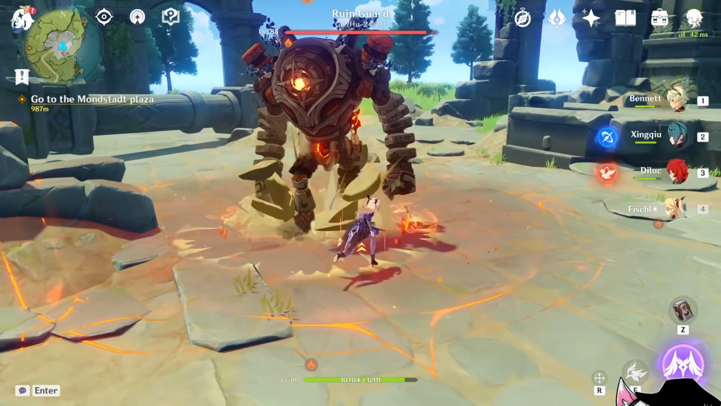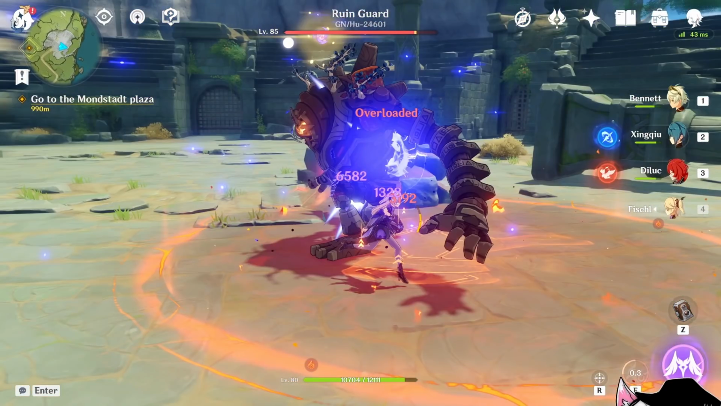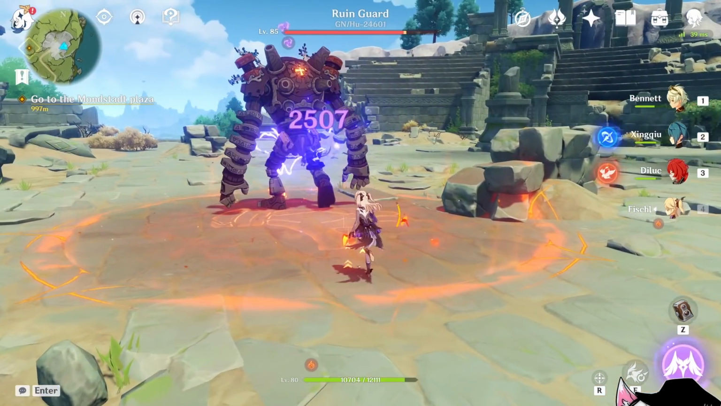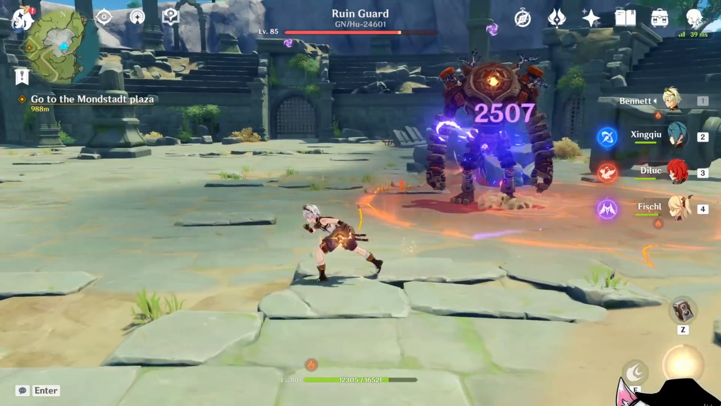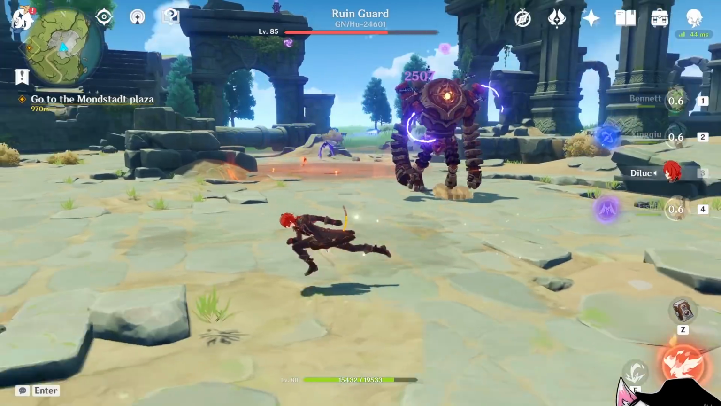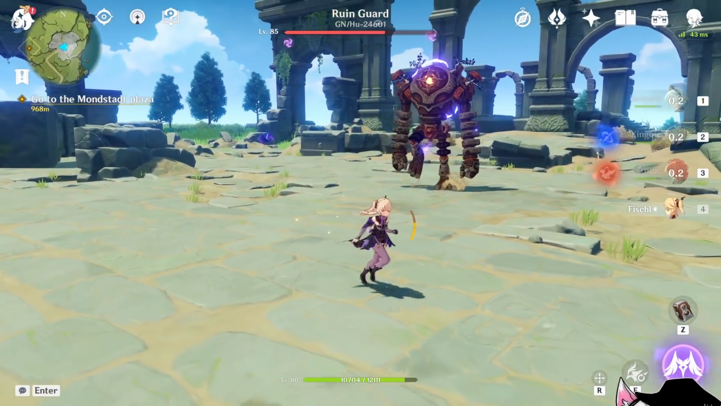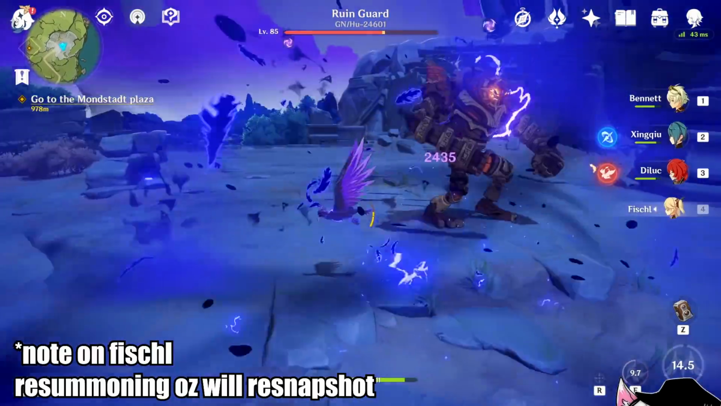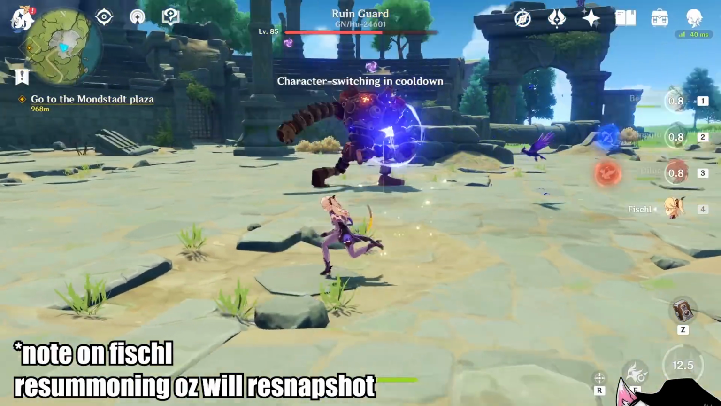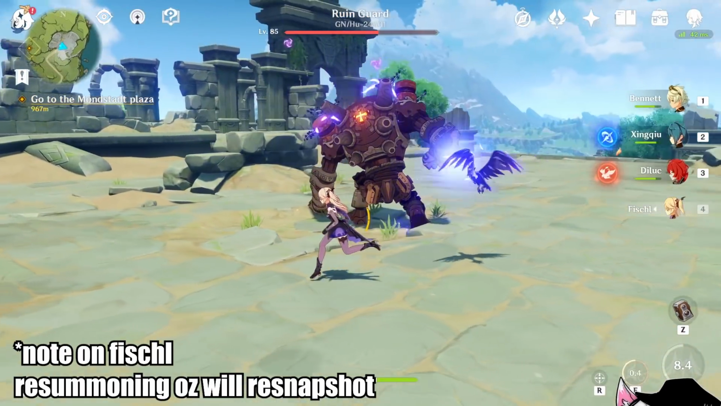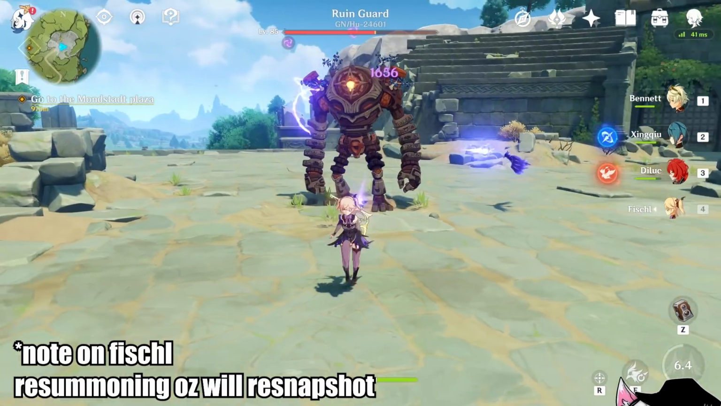Casting Bennett's buff first before I cast Oz's ability means that Fischl's stat is now higher at the time of casting. You can see that my Oz is now doing higher damage at 2500 per hit, and even if I walk out of Bennett's elemental burst or if I switch character, the damage is unaffected. Just to demonstrate again, here I recast Oz using my elemental burst, and you can see our damage went back to 1656 since our buff has expired.